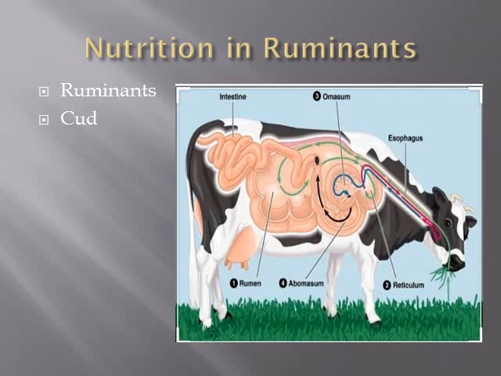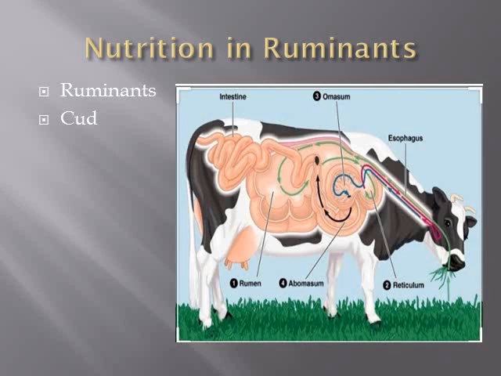So most of the other animals, that means animals other than ruminants, cannot digest that cellulose, or even humans cannot digest the cellulose, because the breakdown of cellulose occurs with the help of certain bacteria, and those bacteria are only present in the ruminants, not in other animals or in humans. So that partially digested food, that is curd, is again brought back into their mouth for continued chewing.